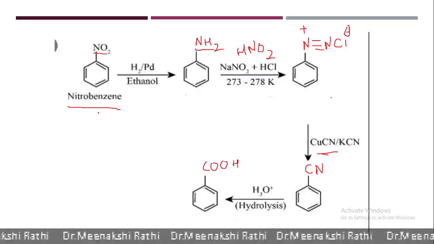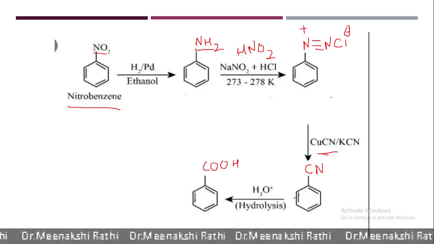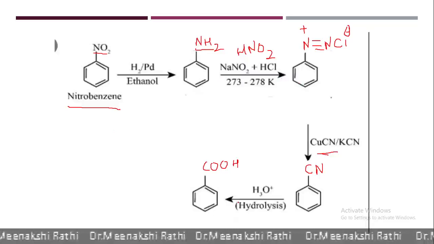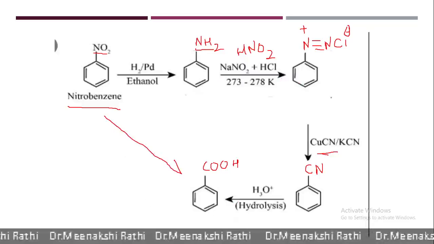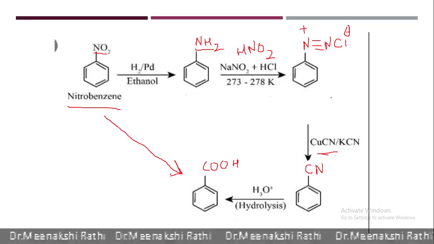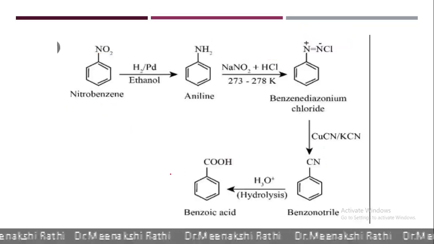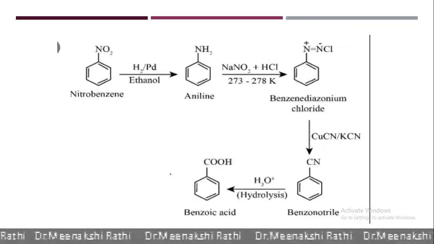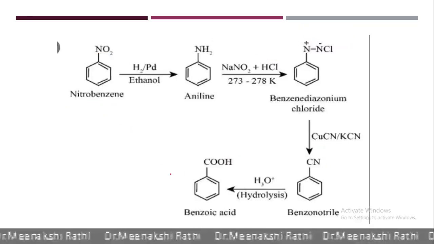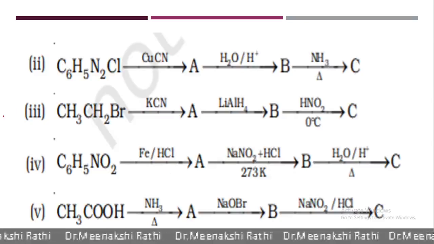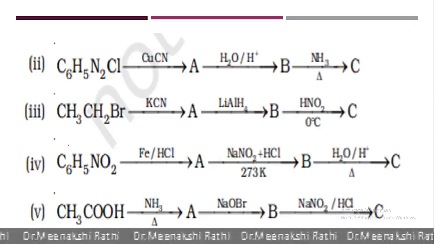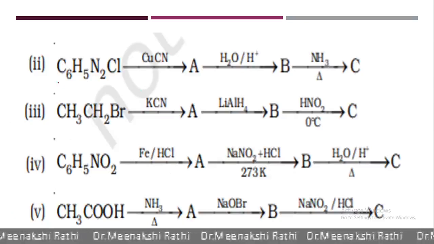So when nitrobenzene undergoes different steps of reactions, nitrobenzene can get converted into benzoic acid. Let's see here, answers are given in this. Few more reactions. Here I will just write down the answers.